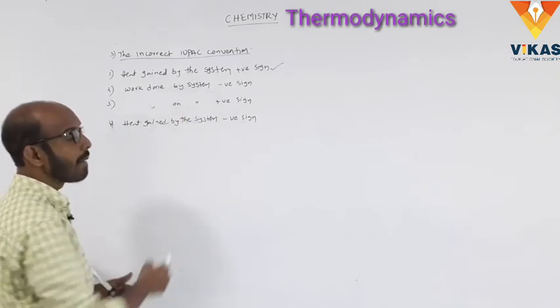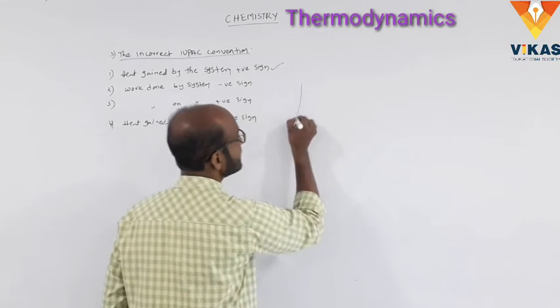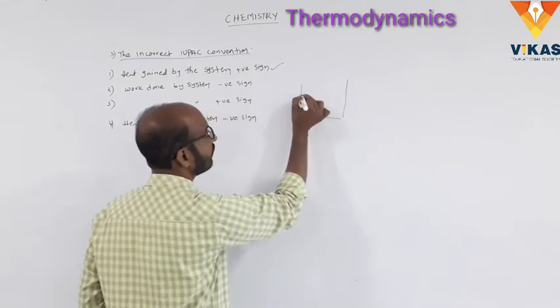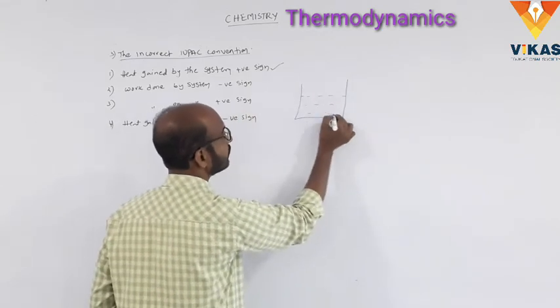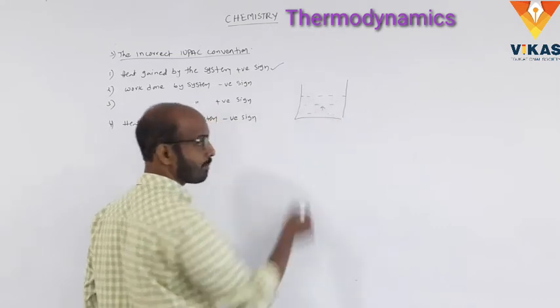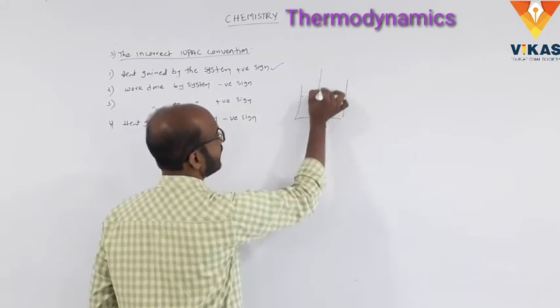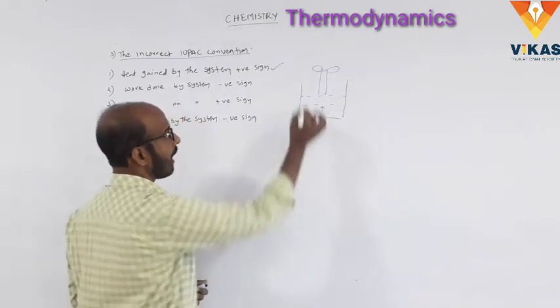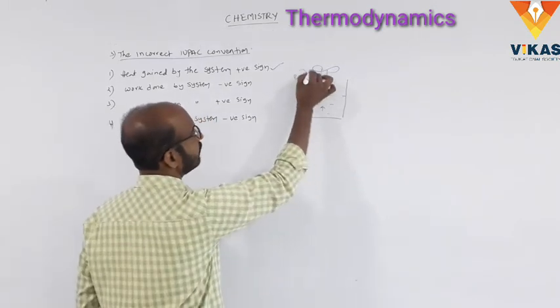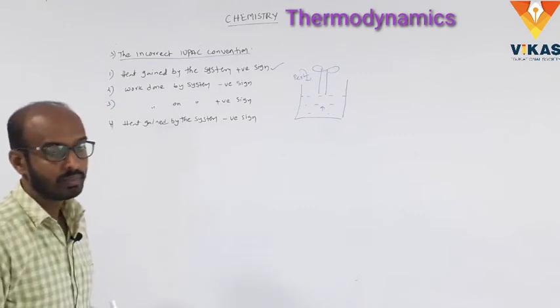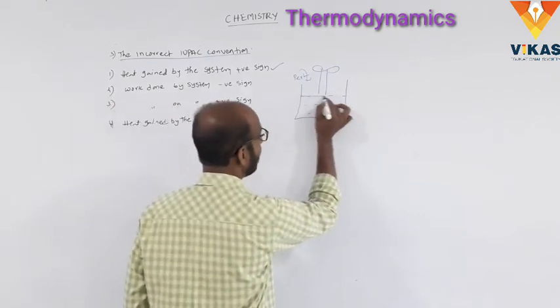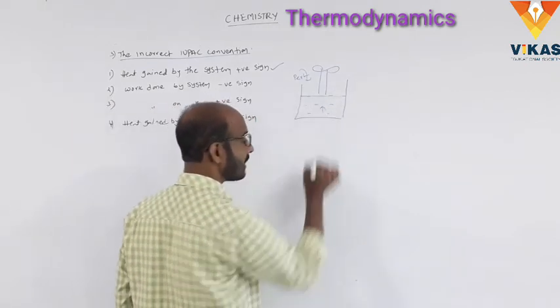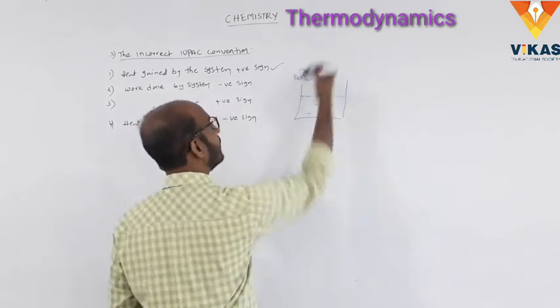Work done by the system. We take the container. We take the gaseous molecules, it has some pressure, it is fitted with the piston, applying some external pressure, P external. Here, work done by the system means the gaseous molecules push up the piston.